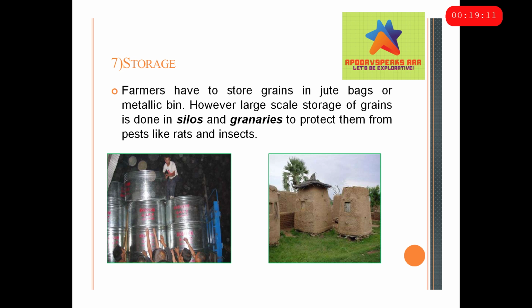Now farmers have to store grains after they have been harvested. These are stored in huge containers, metallic bins, or gunny bags. When you store them, they need to be very safely stored, and they have to be protected from pests. Large scale, commercial storage is done in silos, and small scale storage is done using granaries.